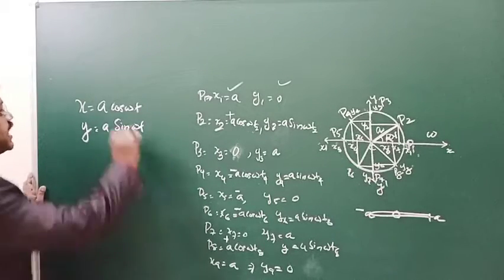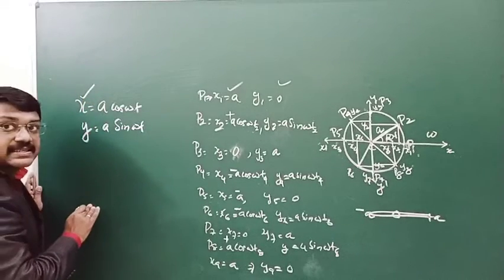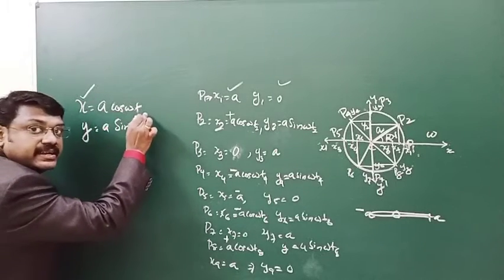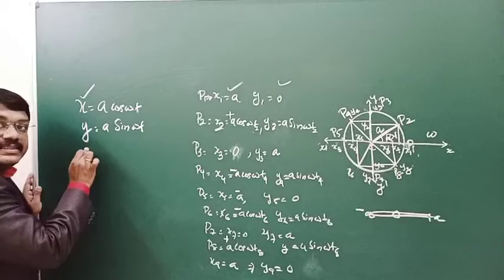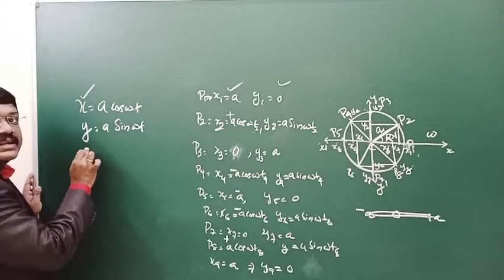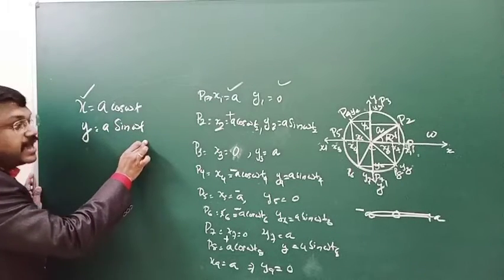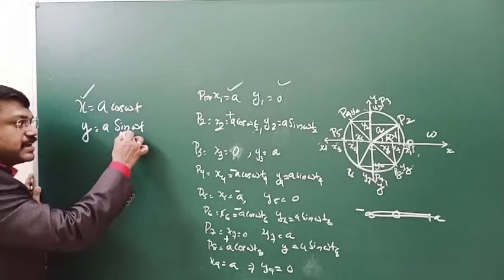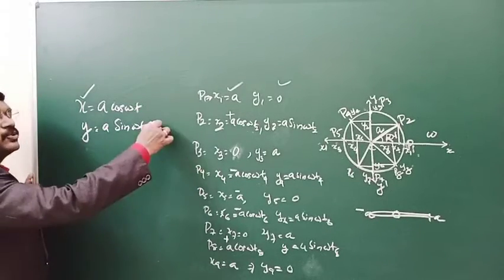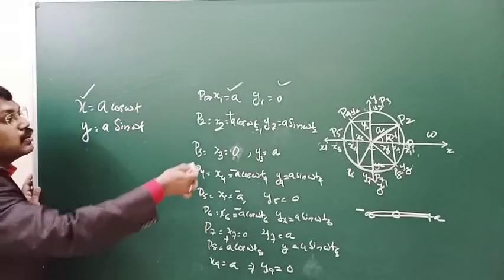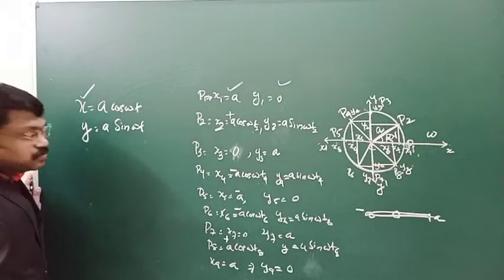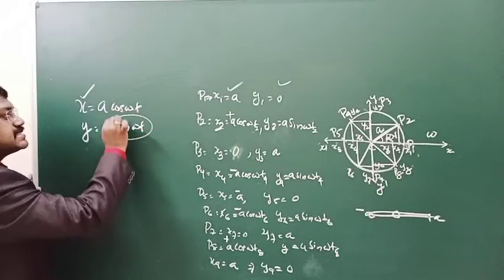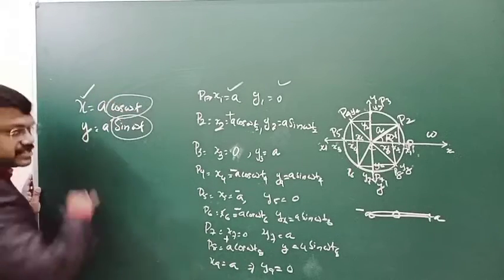What it says: x is the instantaneous displacement along the x direction at any instant, and y is the displacement along the y direction at any instant. Both are growing from positive maximum to negative maximum and again moving to positive and negative, crossing the equilibrium point 0, which means x and y are following a sine function or a cosine function.